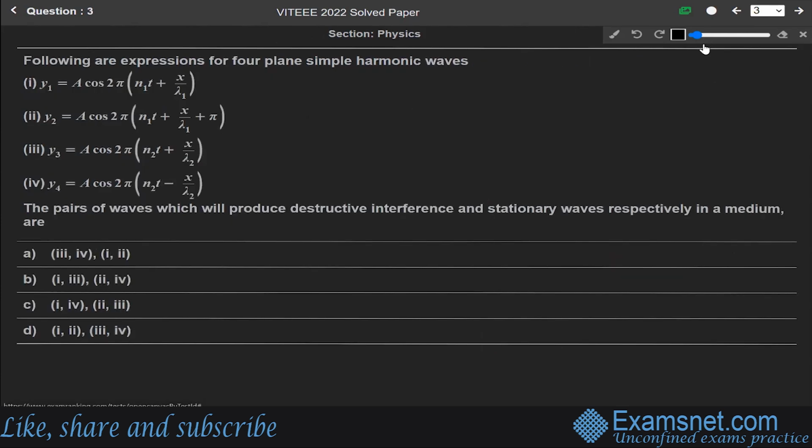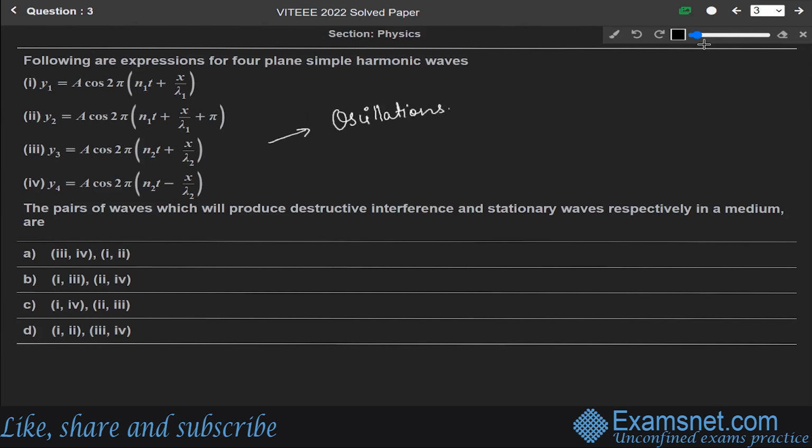Now, next question, question 3. Following are the expressions for four plane simple harmonic waves. The pair of waves which will produce destructive interference and stationary waves respectively in a medium are. We have to find the correct answer among these options A, B, C, D. This question is again from the chapter of oscillations.